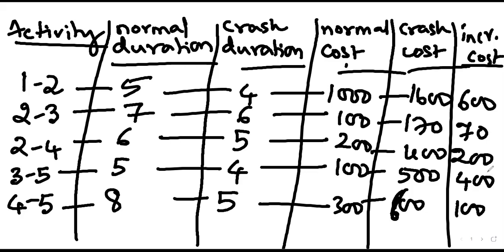Because only by determining this can we start reducing the project completion duration. Duration is very important. More the project completion duration, more will be the project cost.